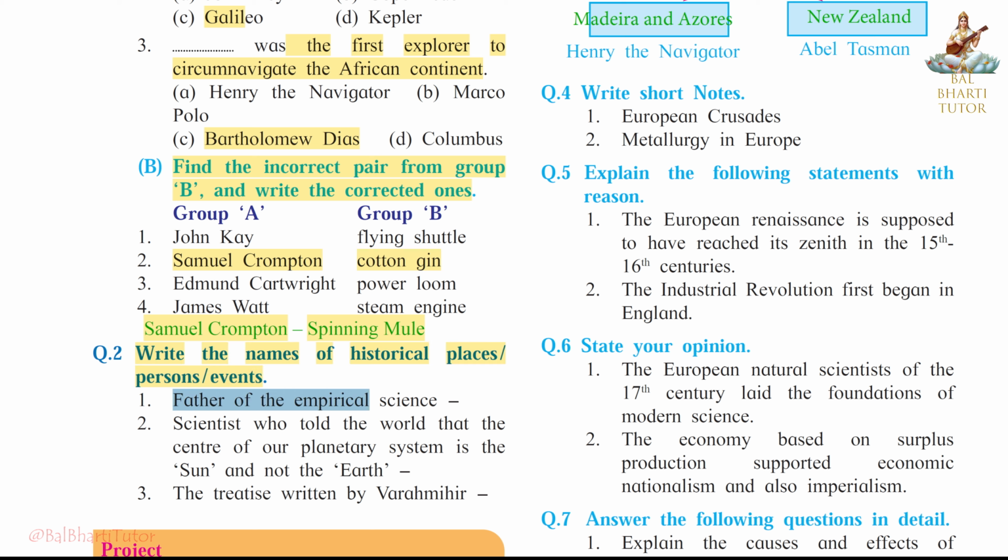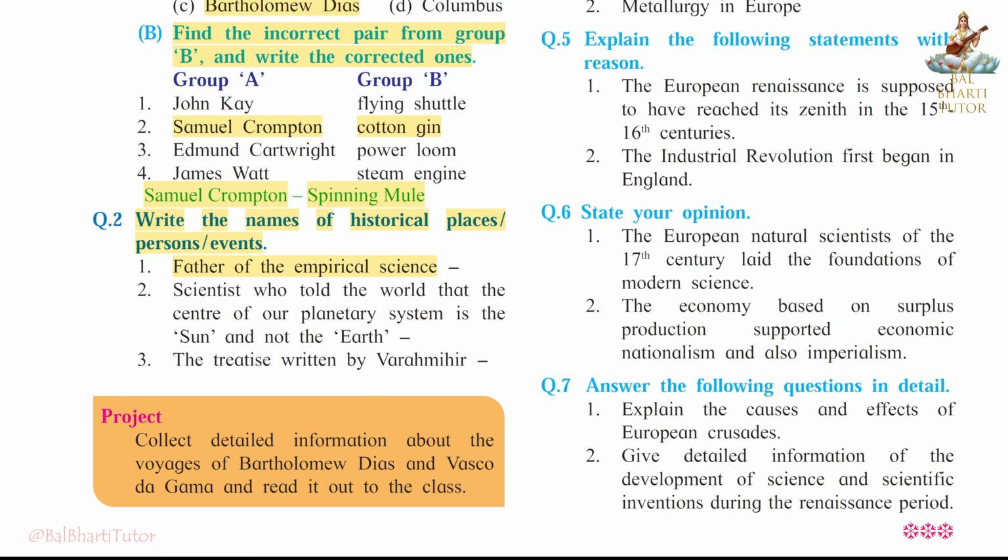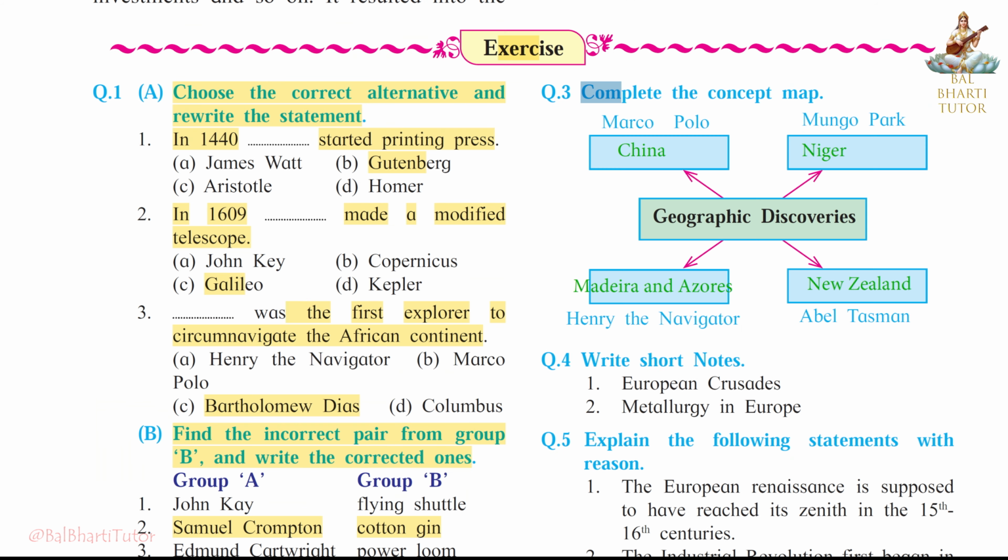First, father of the empirical science. Answer: Galileo. Second, scientist who told the world that the center of our planetary system is the sun and not the earth. Answer: Nicholas Copernicus. Third, the treatise written by Varahamihir. Answer: Brihat Samhita. Third, complete the concept map.